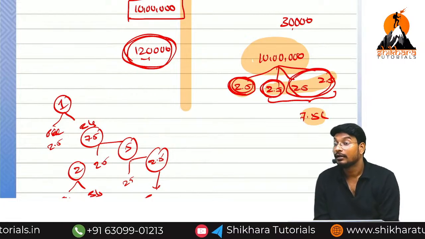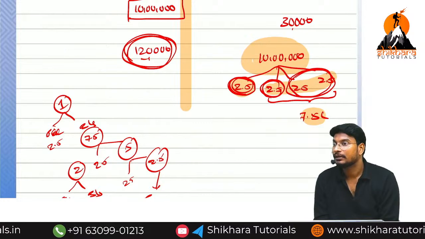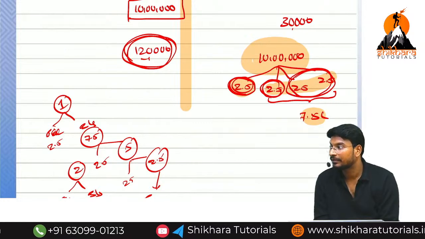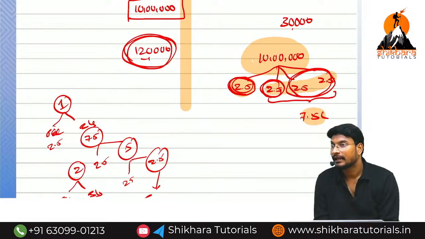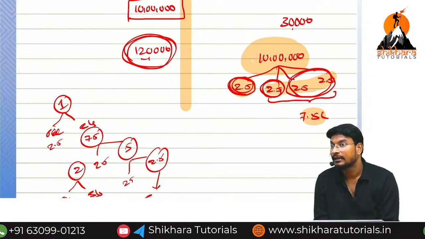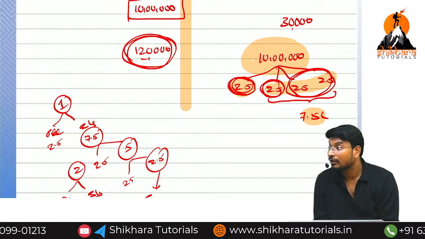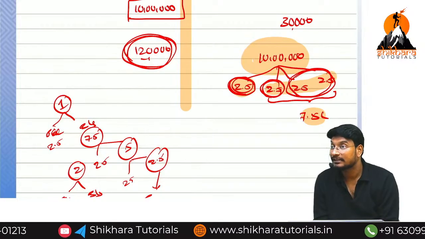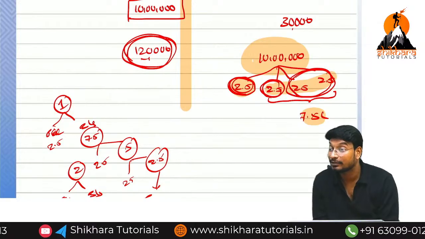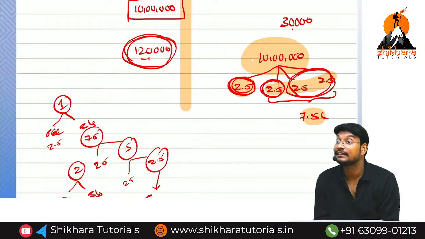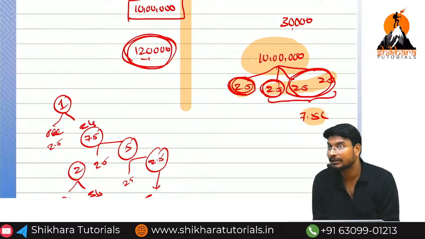Okay, now remember the concept. Assets are how many types? 2 types. What are the 2 types? Current assets and non-current assets. In current assets, we have 3 categories. How many categories? 3: liquid assets, non-liquid assets, and the third one is called fictitious assets. I remember the concept. Did you remember that one?